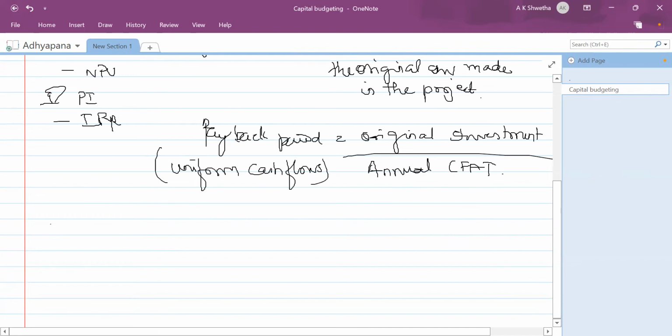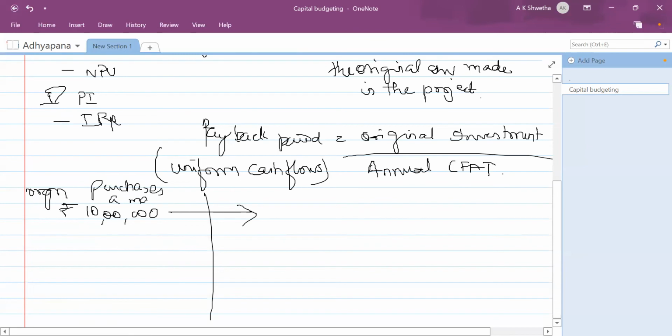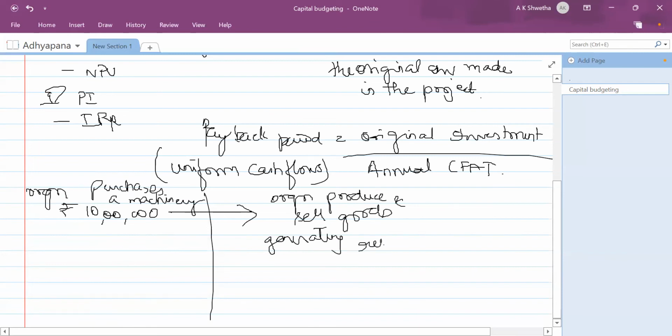I will tell you the logic of this. Suppose an investment in machinery is made worth rupees 10 lakhs. The organization purchases the machinery for rupees 10 lakhs, and with this machinery the organization will produce and sell goods, generating revenue.